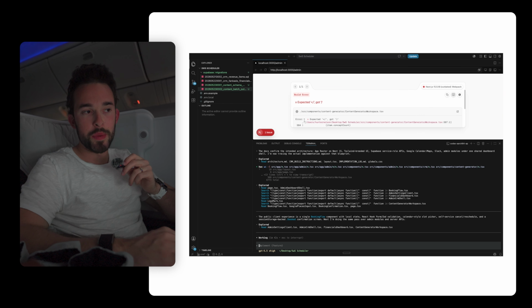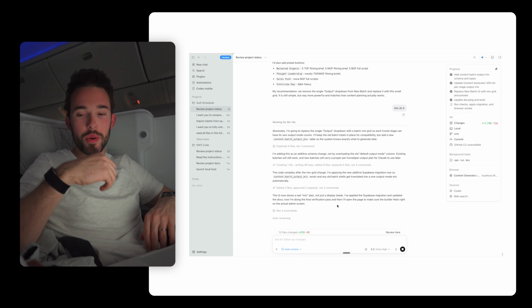What's so cool is as it's finishing, it's telling me what it's doing, and then it says, I'll open the page to make sure the builder feels right on the actual admin screen. It can see it. It'll go on the site and then decide if it likes it or not, which is super cool.